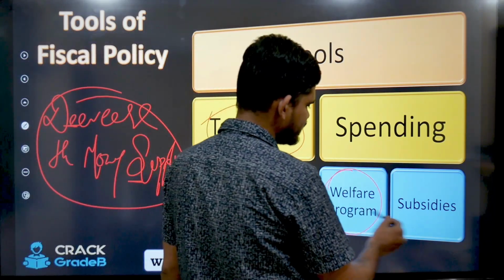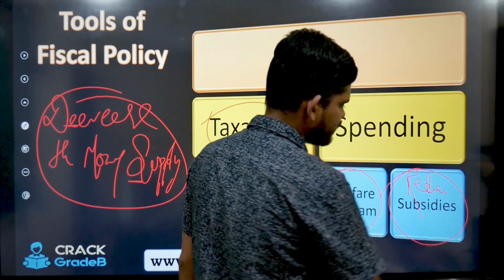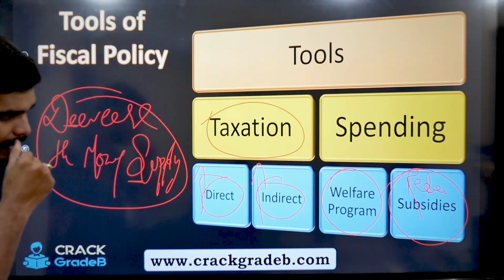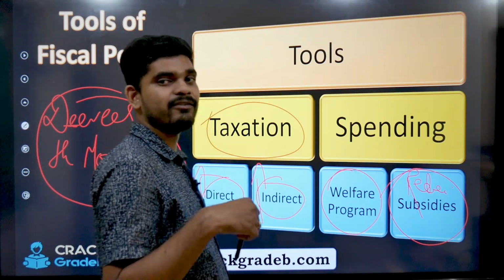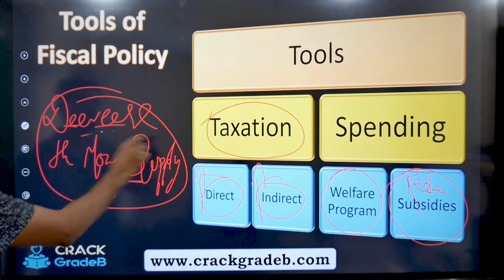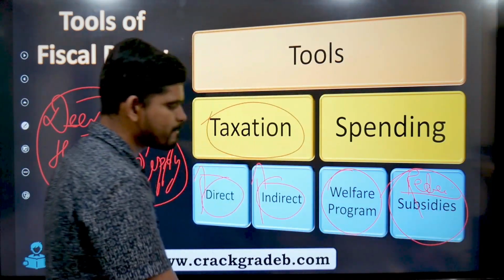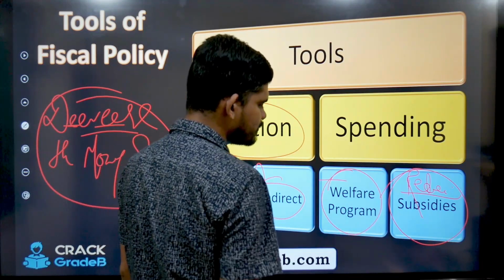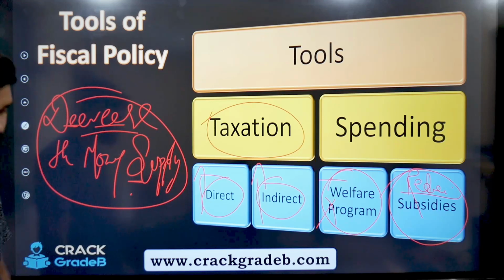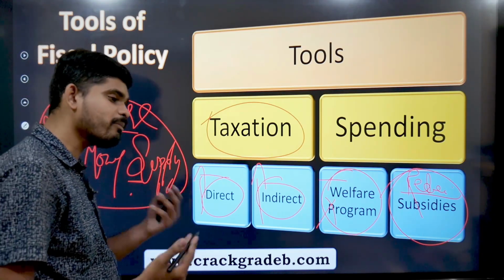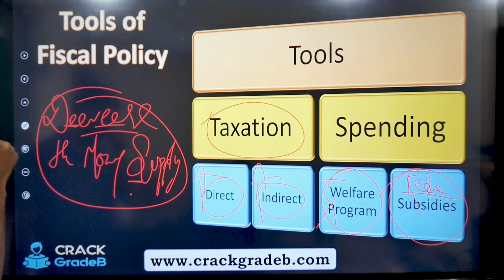Then what should happen with the spending? They should reduce the subsidy, right? Because when they give subsidy, we have more money in our hand. But here I am asking about decreasing the money supply. So to decrease the money supply, they should reduce the subsidy. And should they run the welfare program? Absolutely not. Not at all required, because people are already prospering in this situation where people have more money in their hands, right? So I hope this is also clear.